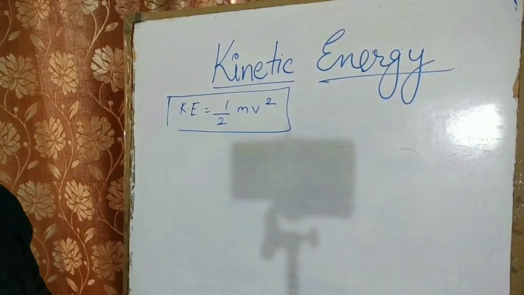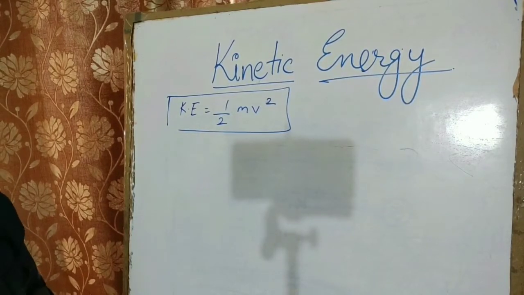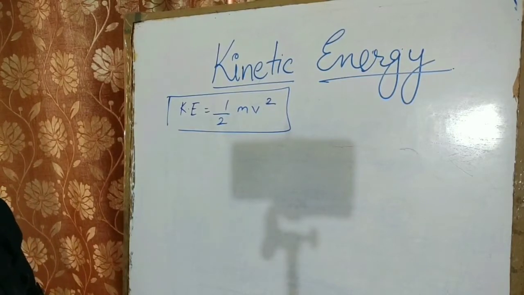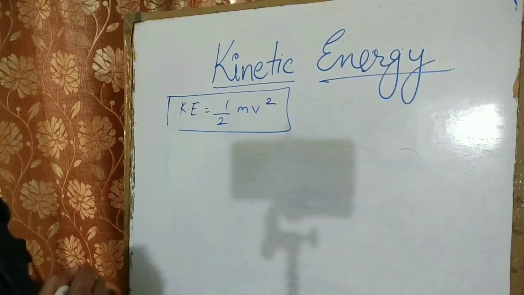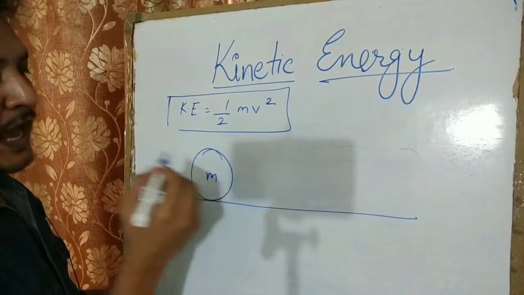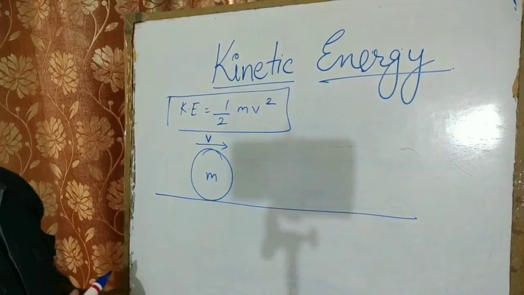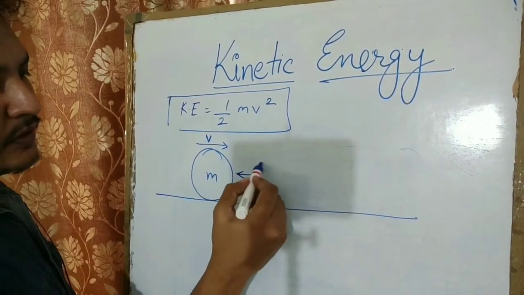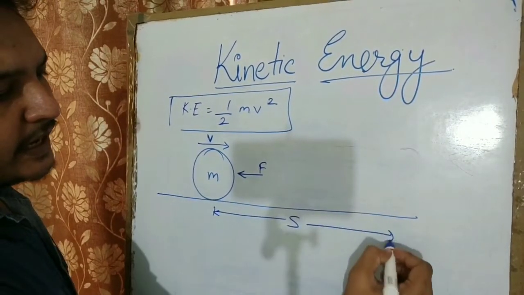Now let us derive the value of kinetic energy, or the formula of kinetic energy, which is half mv square. Let us assume a body whose mass is m and moving with velocity v. Initially, its velocity is v. Now we apply some force because of which it travels a distance s and then it stops.